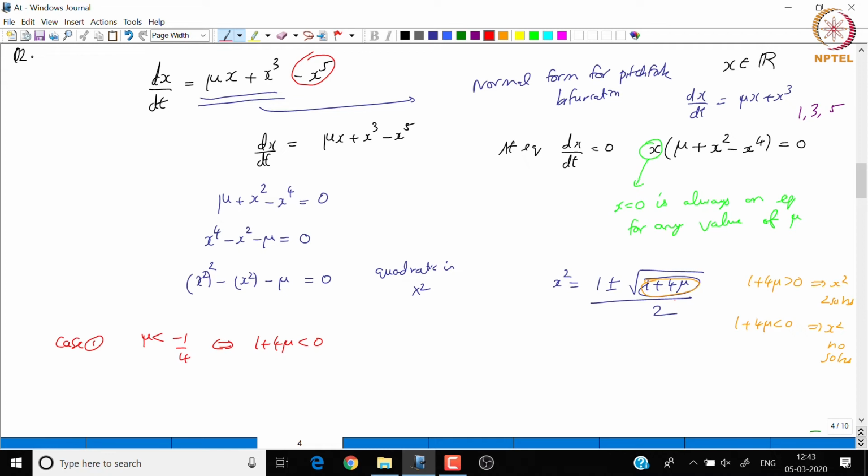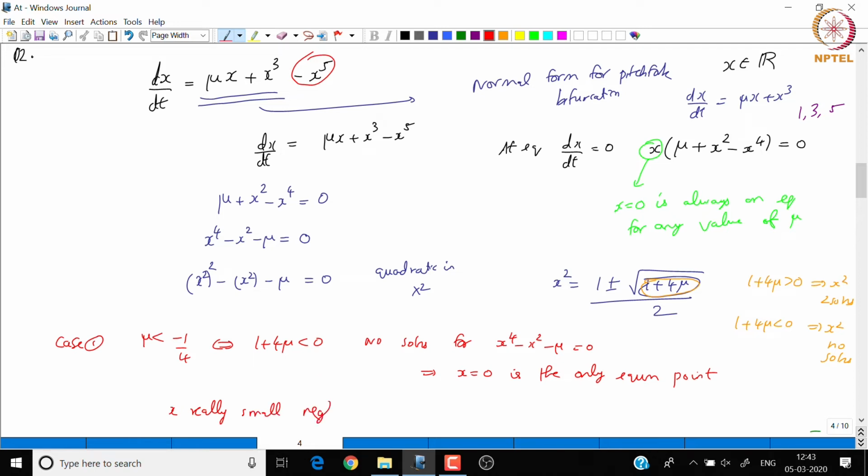Now, when μ is less than −1/4, there is no solution for this quadratic. So, this implies x equal to 0 is the only equilibrium point, and we want to know whether it is stable or not. So, for stability we want to know what happens when x is perturbed slightly from 0. When x is really small,